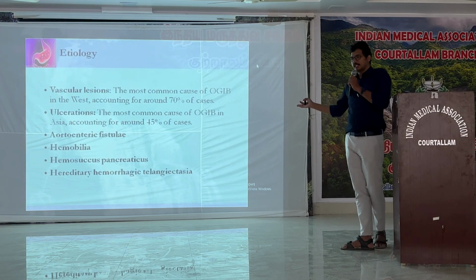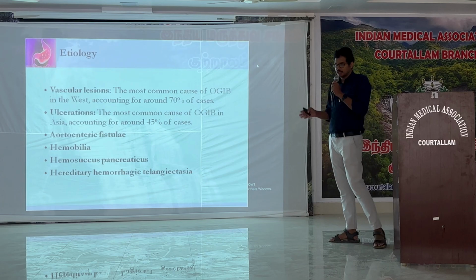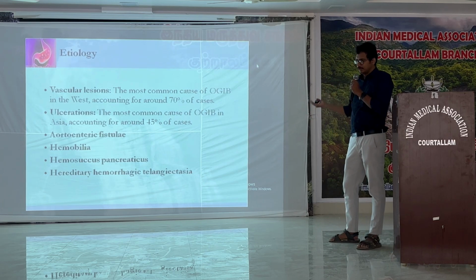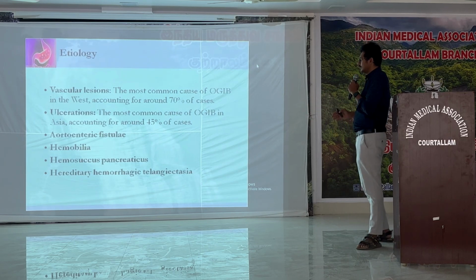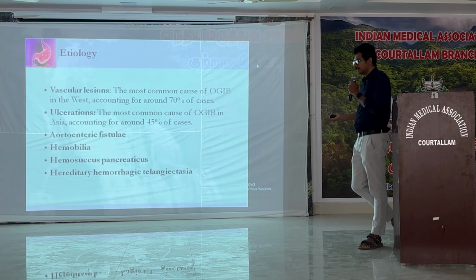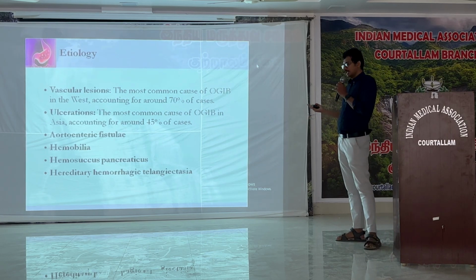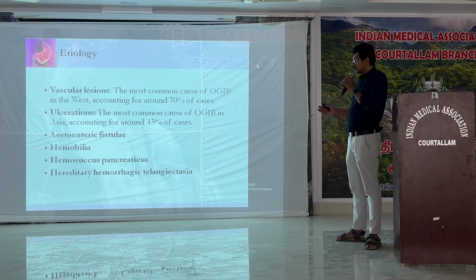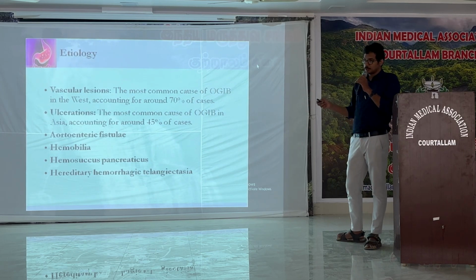So the most common etiology for obscure GI bleed will be a vascular lesion. It could be an angiodysplasia or abnormal vasculature, which accounts for around 70 to 80% of the reasons. Other reasons like IBD, ulceration, enteric fistulas, hemobilia, and hemosuccus pancreaticus can all present like an obscure GI bleed.